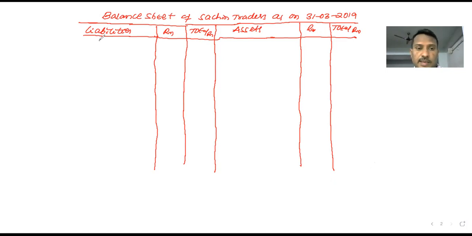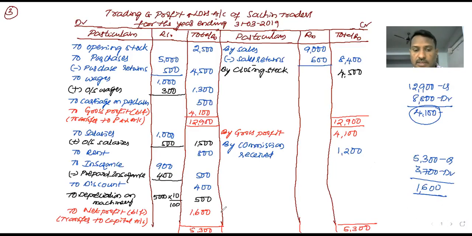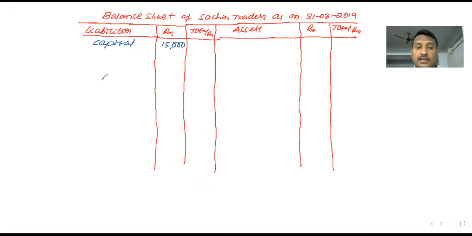So write it down, capital. Amount of capital in the books 15,000. To this capital we got net profit. And under the net profit we have mentioned transfer to capital account. So this net profit is added to the capital.